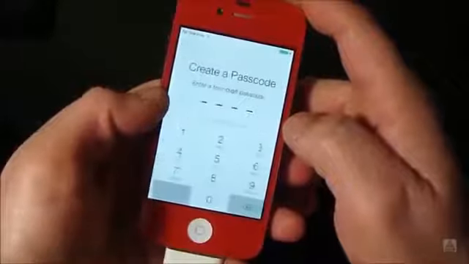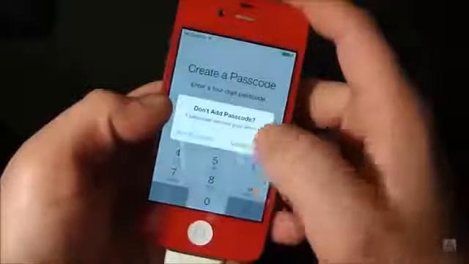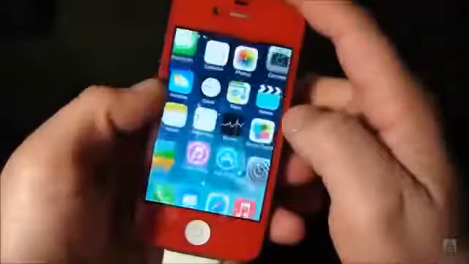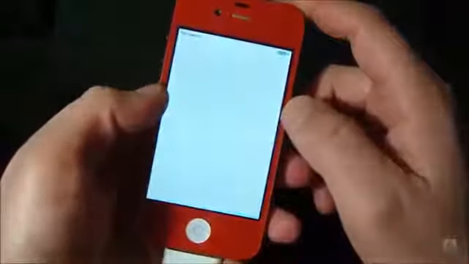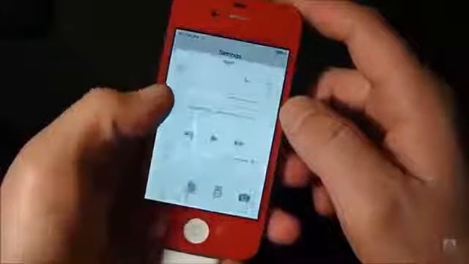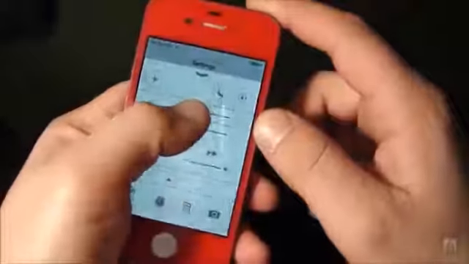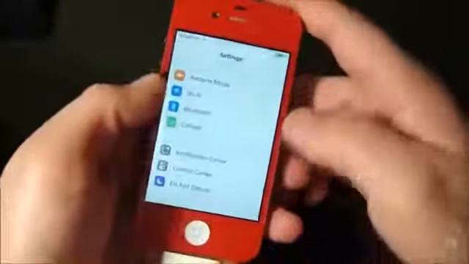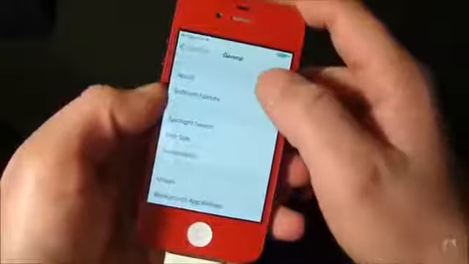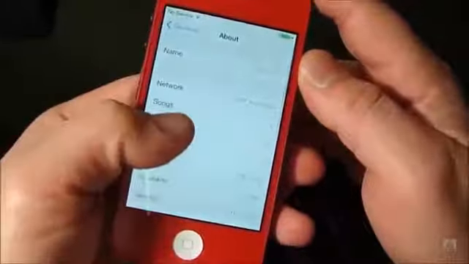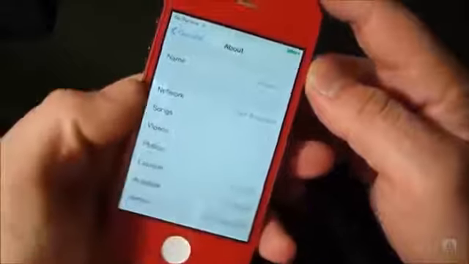Now all you have to do is agree to the terms and conditions, and start iPhone. And as you can see right there, I'm on the home screen on iOS 7.0.4, and I'll show you right now by going into General. Just let me turn down the brightness really quick. Go into General, About, and you see right there iOS 7.0.4.